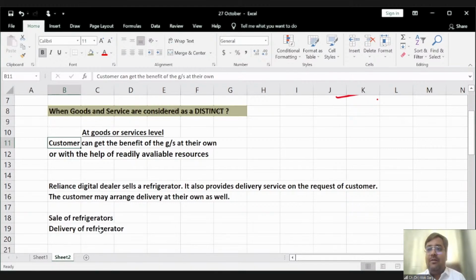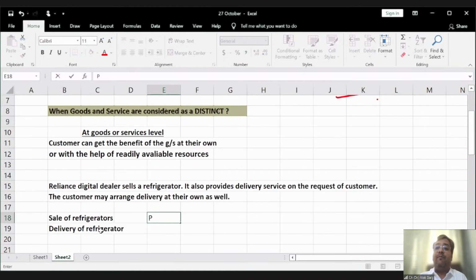Or I can call some tempo from an outside vendor, and I can get the delivery on my own, right? I can arrange the delivery on my own. So in this case, the customer can get the benefit of the refrigerator on their own or with the help of readily available resources. So in this case, the goods and services are distinct. And when the goods and services are distinct, it will be considered a separate performance obligation. So the first one is performance obligation 1, and the second one is performance obligation 2.